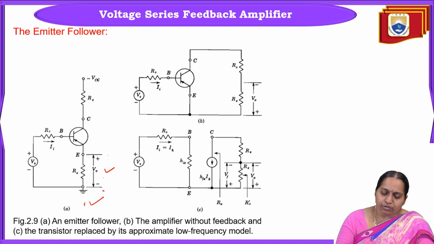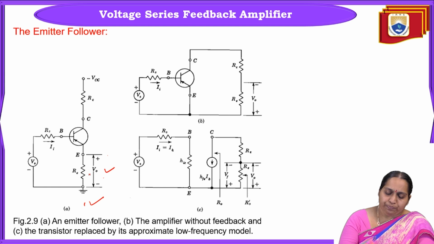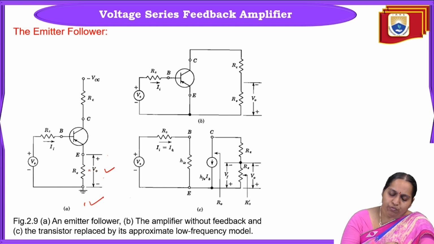We will set V0 equal to 0. If V0 equals 0, indirectly what does it mean? This is nothing but a short circuit. That's all. If V0 equals 0, this is nothing but short.